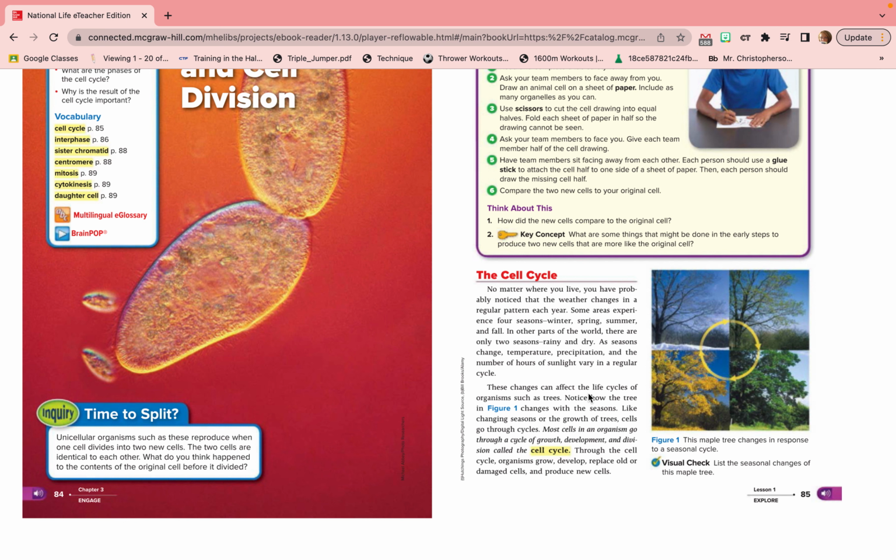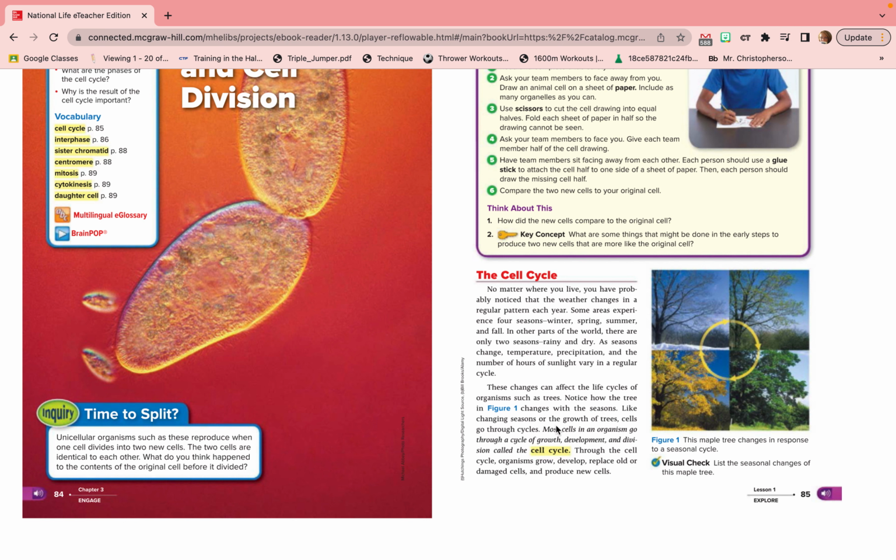No matter where you live, you have probably noticed that the weather changes in a regular pattern every year. Some areas experience 4 seasons: winter, spring, summer, and fall. In other parts of the world, there are only 2 seasons: rainy and dry. As seasons change, temperature, precipitation, and the number of hours of sunlight vary in a regular cycle. These changes can affect the cell cycles of organisms such as trees. Notice how the tree in Figure 1 changes with the seasons?